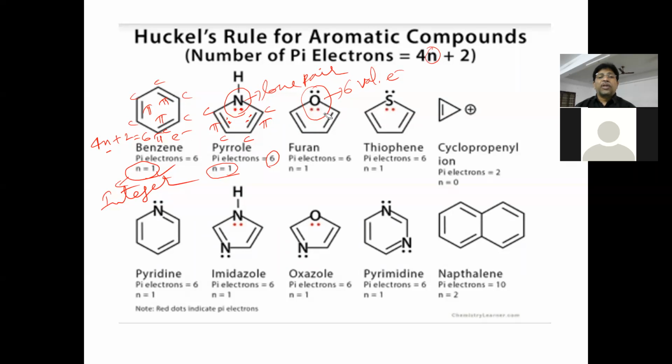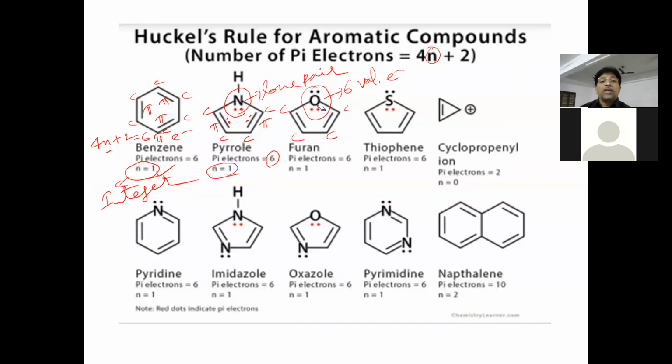Here there is pi bond and lone pair conjugation, and also pi and pi conjugation, since this pi bond is at an alternative position. Out of 2 lone pairs, 1 lone pair will be involved in conjugation. Then we can say this oxygen atom, the heteroatom, is in conjugation with carbon, and this carbon is in conjugation with this carbon, and this carbon also with this carbon. So all the atoms in the ring are conjugated, and the structure is cyclic.